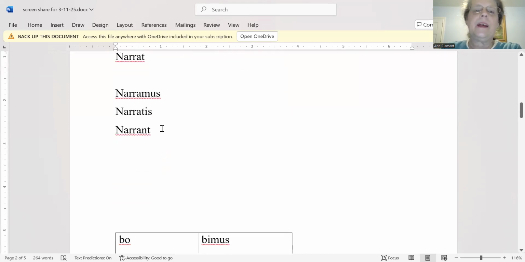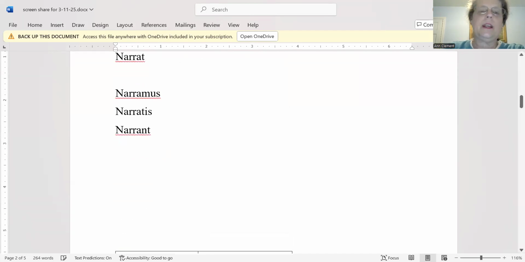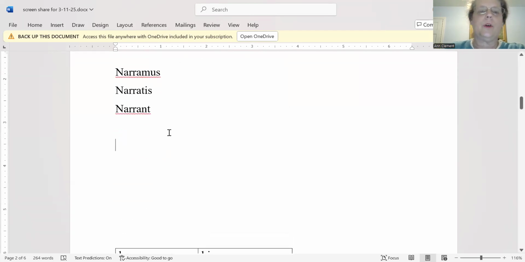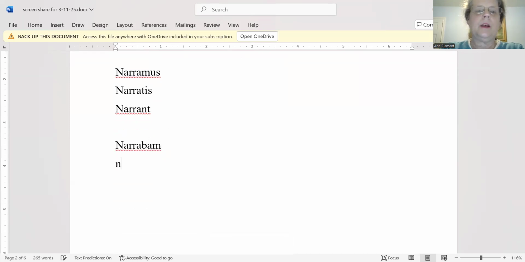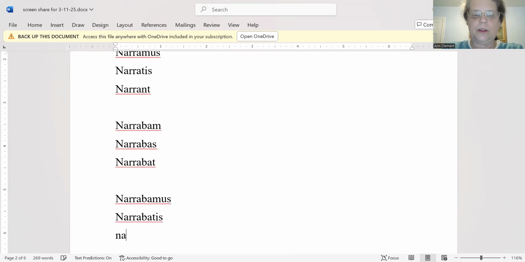Then we also learned the imperfect tense for action verbs. That would be narrabam, narrabas, narrabat. Mea culpa. Narrabamus, narrabatis, and narrabant.